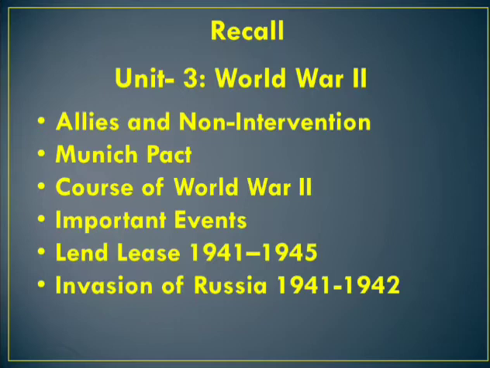Germany and the Treaty of Versailles, 1919. When was the Treaty of Versailles signed? At the end of the First World War, the Treaty of Versailles was signed with Germany in the year 1919. According to the treaty, Germany had to pay war indemnity, or war loss, and the German army was also reduced. This is one of the causes of the Second World War.